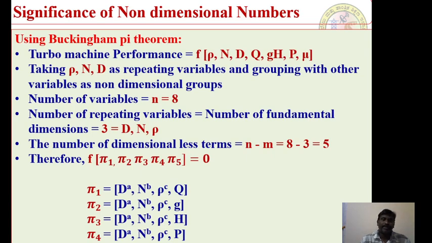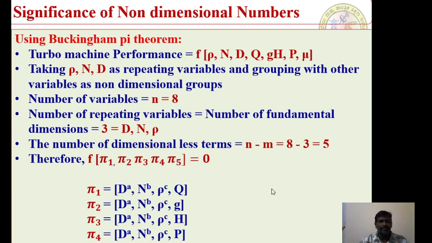Yes or no? Fine. Then in this particular situation, how many repeating variables should be considered? The number of repeating variables must be equal to the number of fundamental dimensions, that is 3. So the repeating variables are D, N, rho. Therefore in this case, the number of dimensionless terms, that is n minus m, is equal to 8 minus 3, which is 5. Therefore I can say a function of the dimensionless terms, let us indicate them as pi 1, pi 2, pi 3, pi 4, pi 5, is equal to 0.